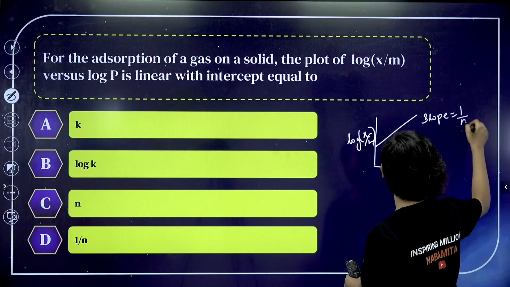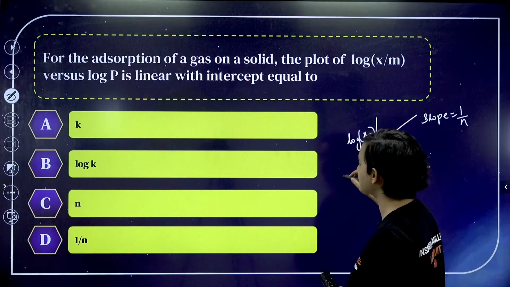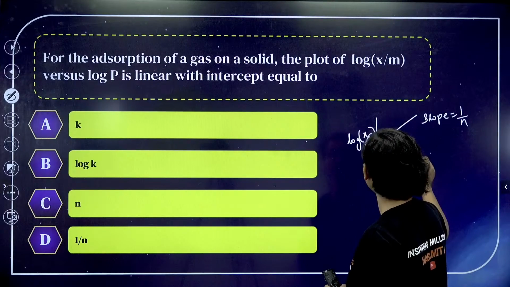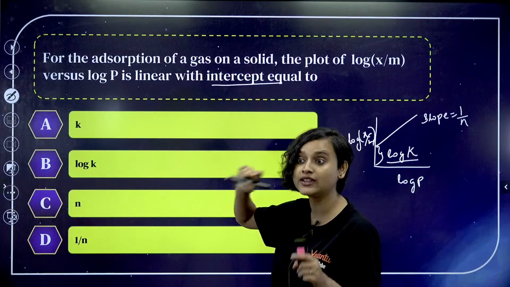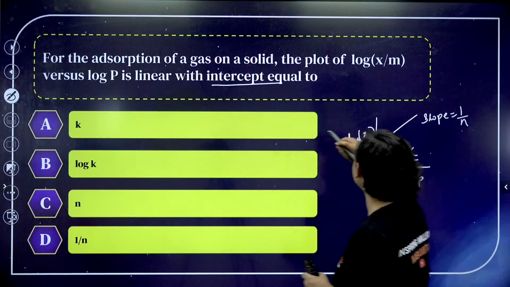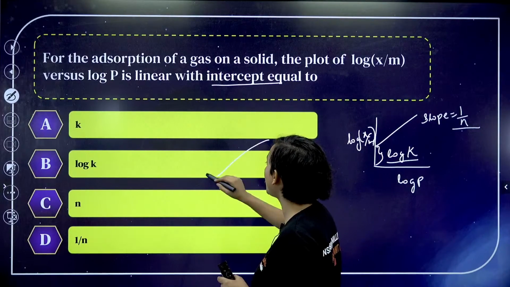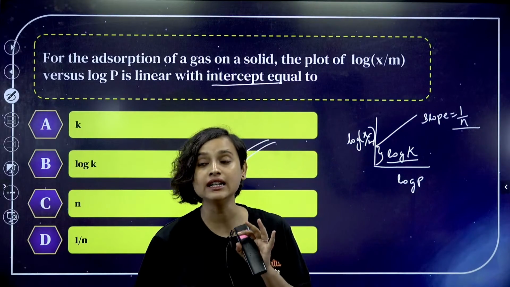I think everybody knows that, right? And this, my dear student, will be log k. So intercept. They are asking for intercept, not slope. If it is slope, then you write 1 by n. If it is intercept, it will be log k.